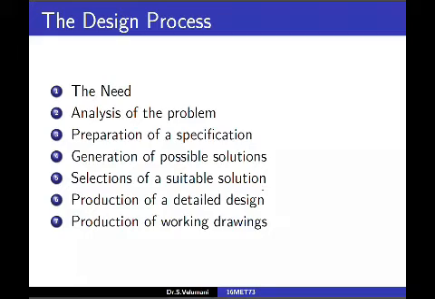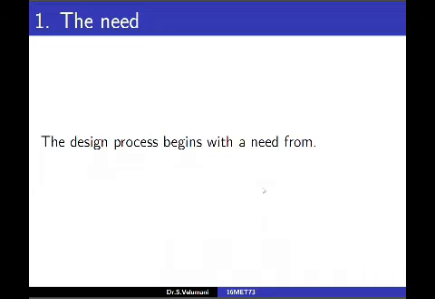Then we have to generate various solutions. That means a generation of possible solutions. And in the fifth step, out of the possible solutions, we have to select the best one. Then in the sixth one, production of a detailed design, we have to give clear specification of our selected solution. And then we have to analyze and simulate also. And if there are any changes required, we have to incorporate that also. Then in the seventh one, production of working drawings. We have to give dimensions to the drawings. This one by one we have seen.